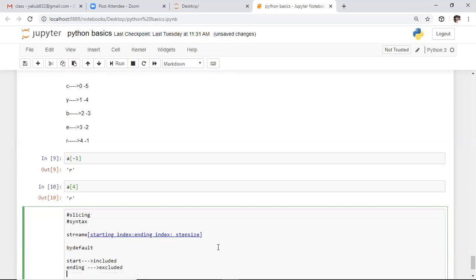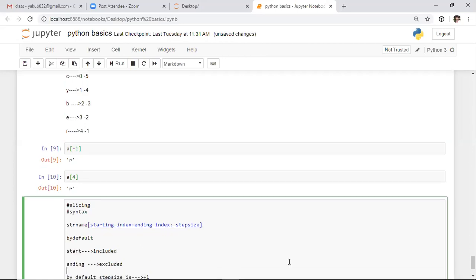And if you don't specify the step size, by default the step size is +1. You need to remember this. If you don't specify the starting index, by default 0 will be considered as the starting index. If you don't specify the ending index, by default it will be considered the end of the string. These are the defaults. Before going to the concepts, you need to be aware of this. These are the basics.